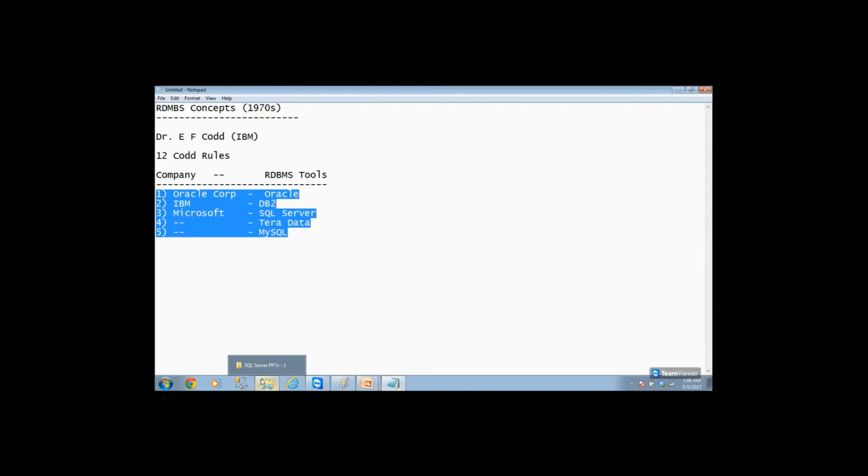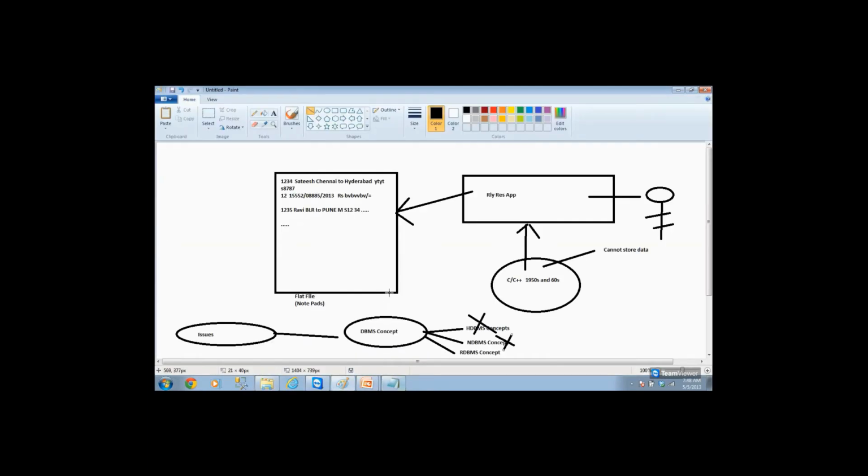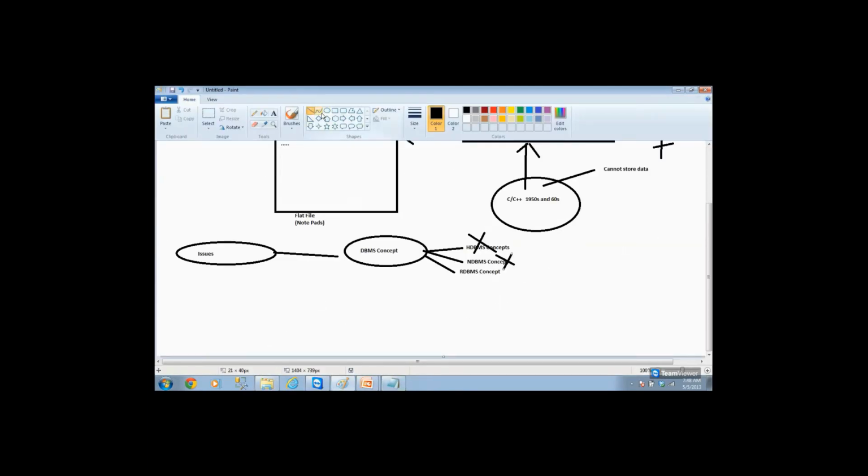Now, how do I communicate to an RDBMS tool? Now you are an end user. For example, Bhaskar or Daisy is here, and you are the end user. You should be able to communicate. You should be able to talk to the software. How do I talk? To speak to it, you have to have these, your RDBMS software.